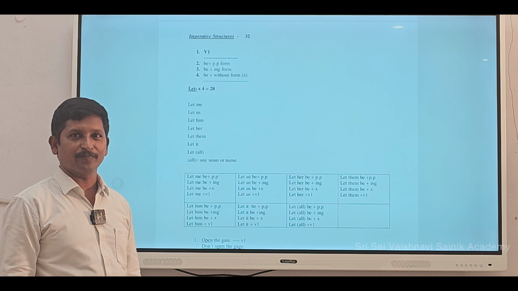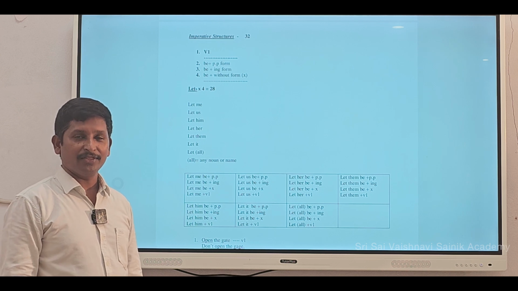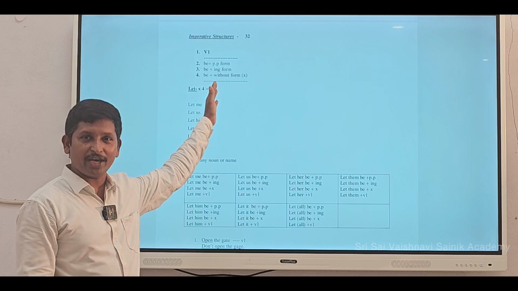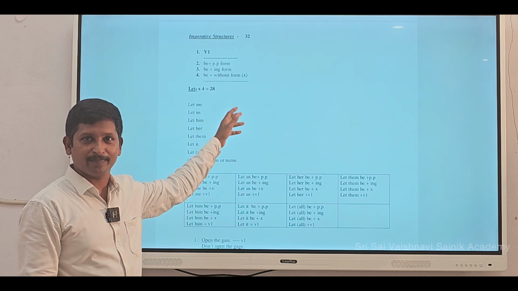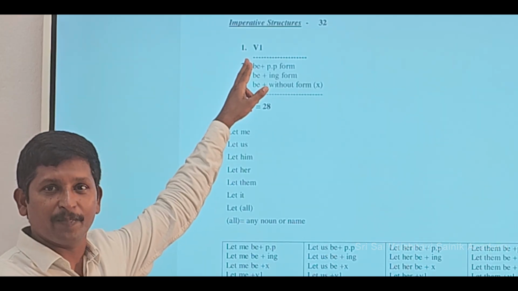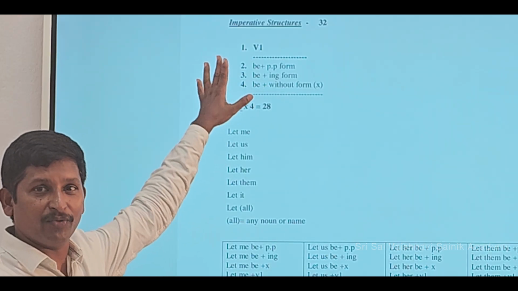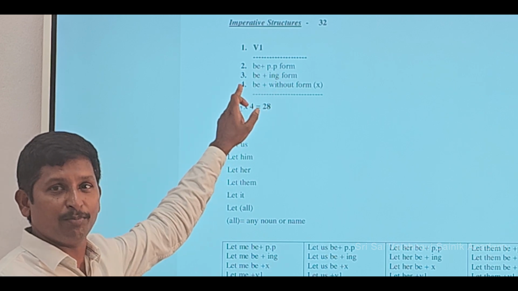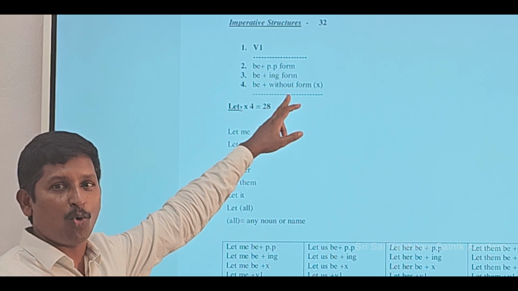I am going to teach you imperative structures. There are only 32 structures in the English language. Today you are going to have a complete grip on this topic. Imperatives start with the V1 structure, verb 1. After that, B plus PP form, B plus ing form, B plus no verb.